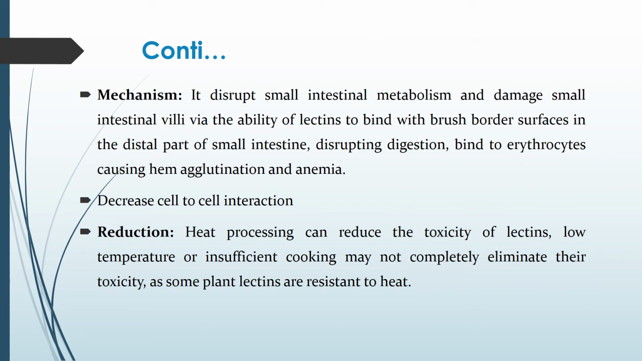Let us see what is the mechanism behind the lectins. They have the ability to bind with the brush borders which are present on the distal part of the small intestine and thus disrupt the digestion process. It also binds to erythrocytes and causes agglutination, which ultimately causes anemia. It also decreases cell to cell interaction. The activity of these lectins can be reduced by heat processing, but lower temperature cooking or insufficient cooking may not completely eliminate their toxicity, so proper heat processing is needed as some plant lectins are resistant to heat.